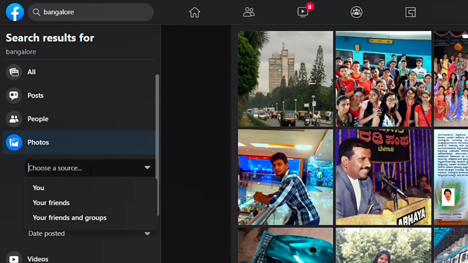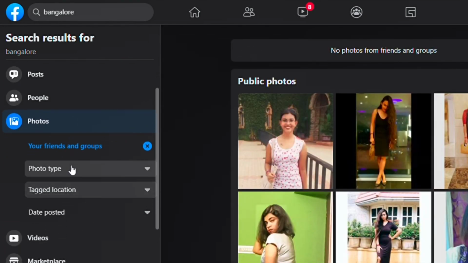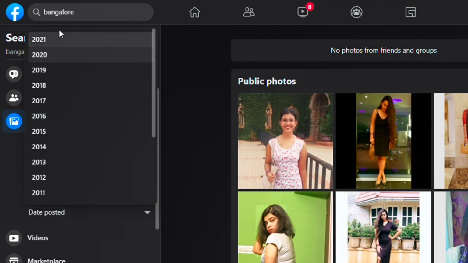So here you have to click on posted by your friends and groups. I will recommend you to click on friends and groups, and after that in the photo type you have to leave it blank. In the tagged location you can give the location again. Here I've already given the location, so no need to give the location. And in the date posted you can select whichever date you want, like whichever year you want to select to get the latest results here.